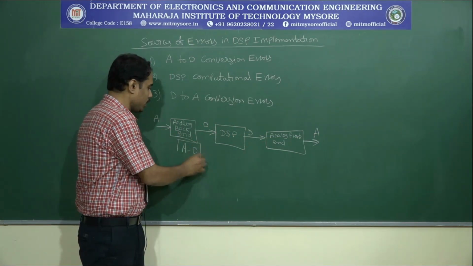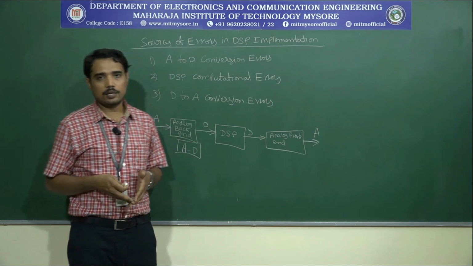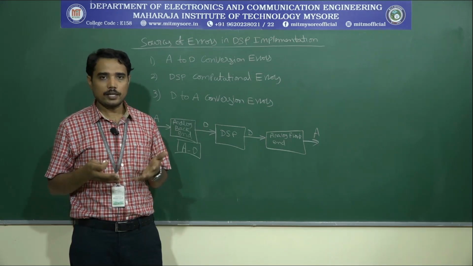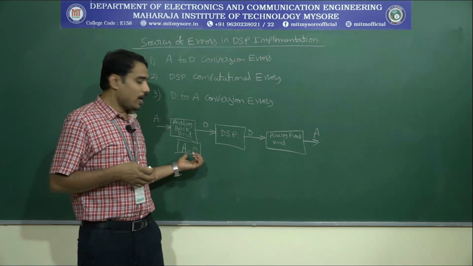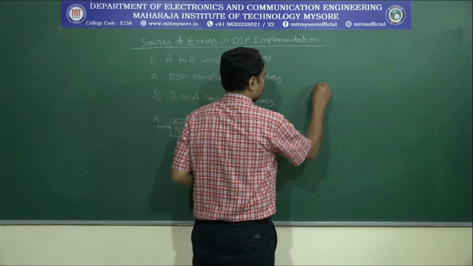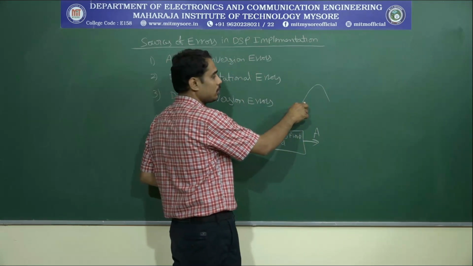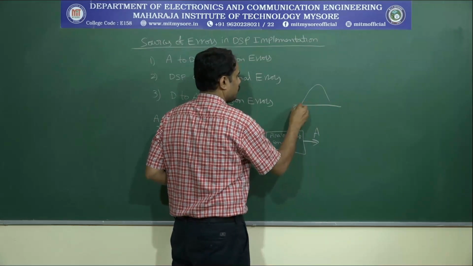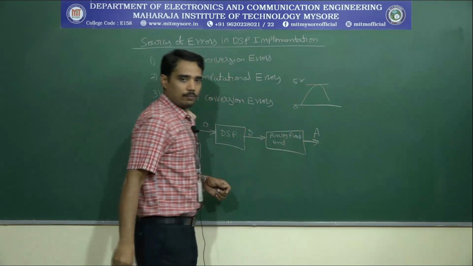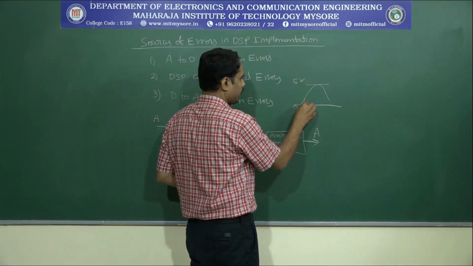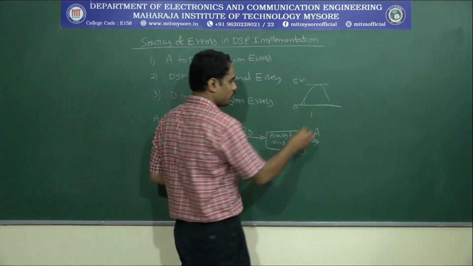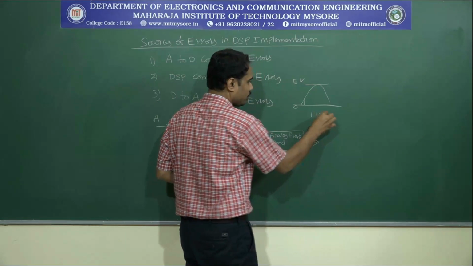Here in A to D conversion, while converting an analog signal to a digital signal, we may get an error with respect to the amplitude variation. For example, this value amplitude 0 and this is 5 volts. If you have sampled at this instant of time, instead of reading this value as 1, we may read the value as 1.1 or 1.12.